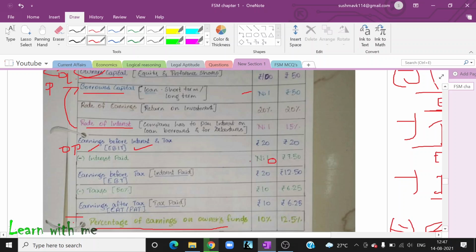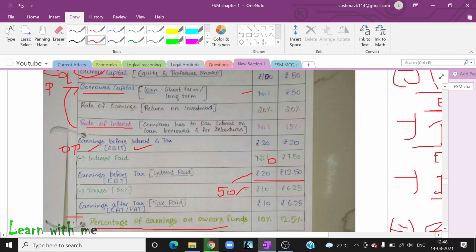So once you paid interest to Setu, you pay to me what? The amount which is remaining after paying Setu, that amount you pay to me. So the amount remaining is 20 rupees, 12.50 in company A and B. Now on this I have to calculate 50%.